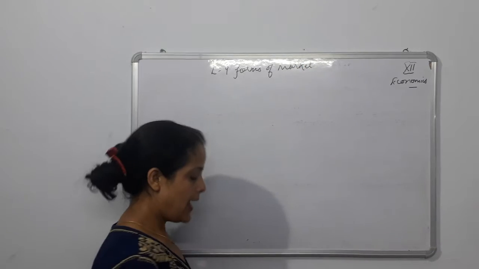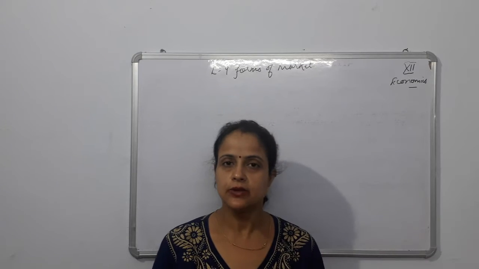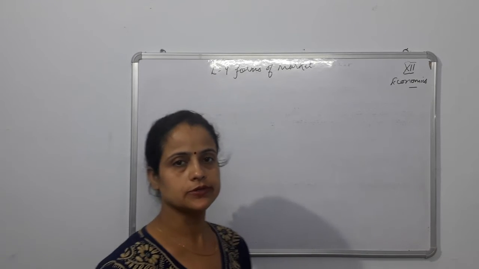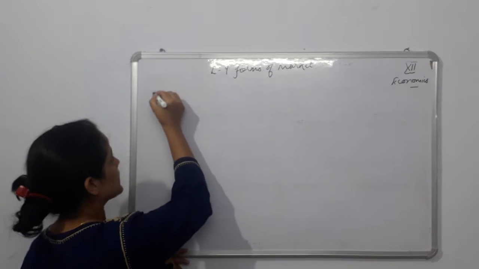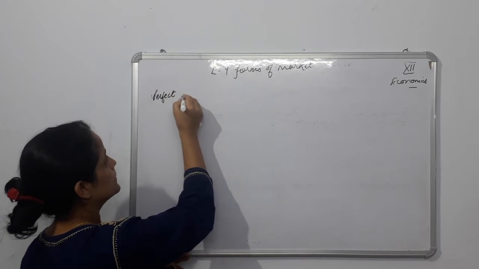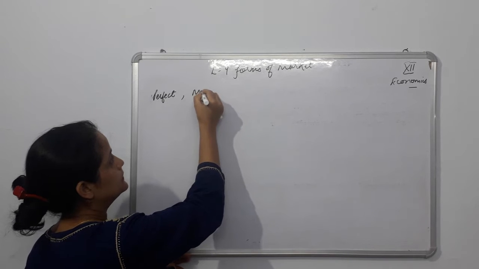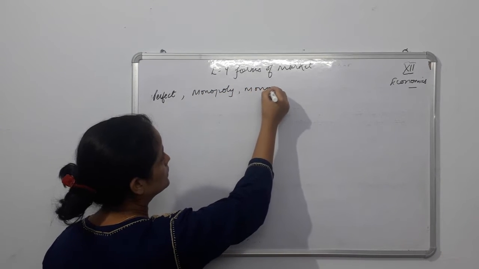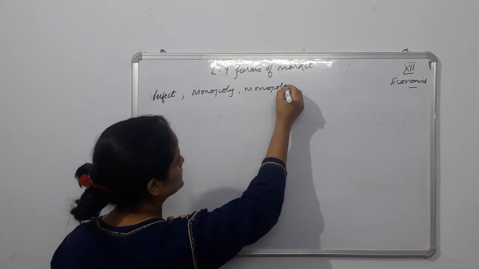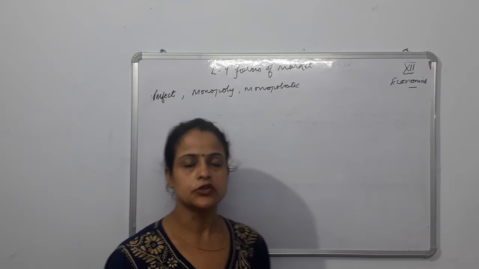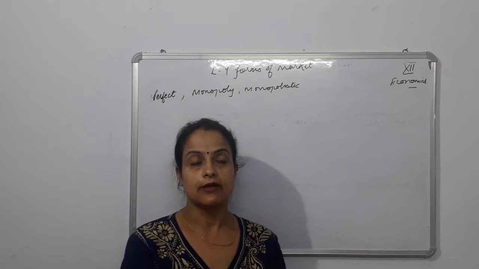Forms of market, right? We have already completed three markets: perfect competition, monopoly and monopolistic competition. We have completed this type of market.